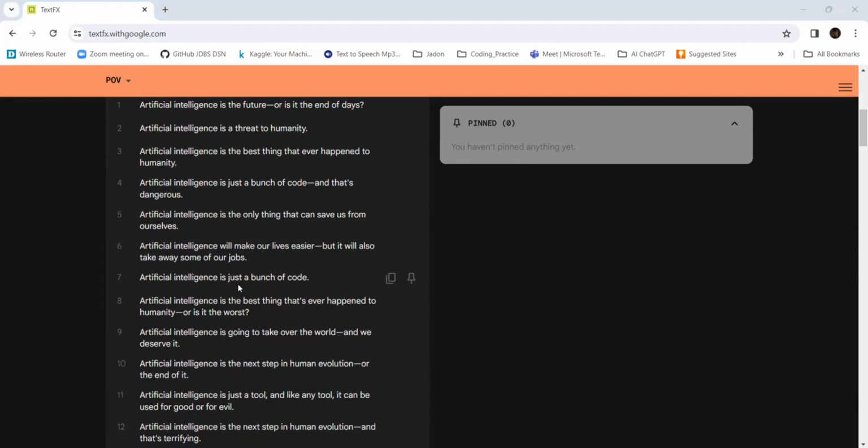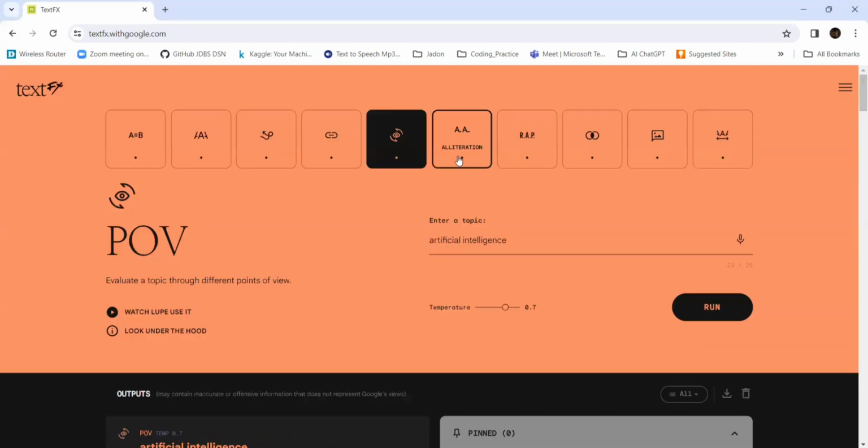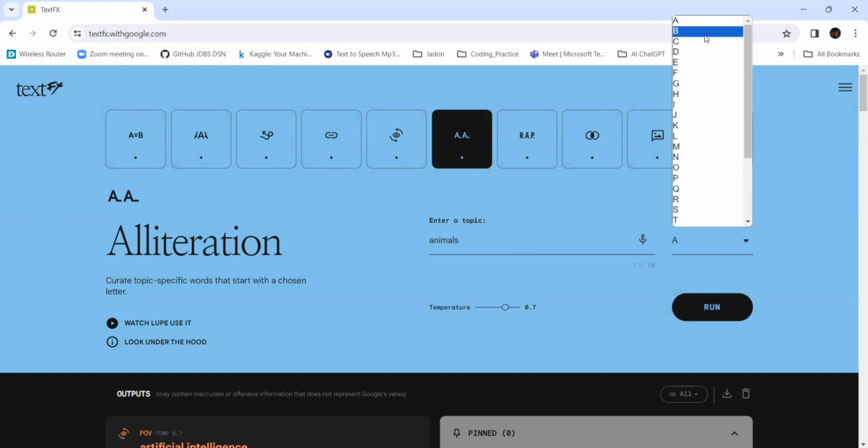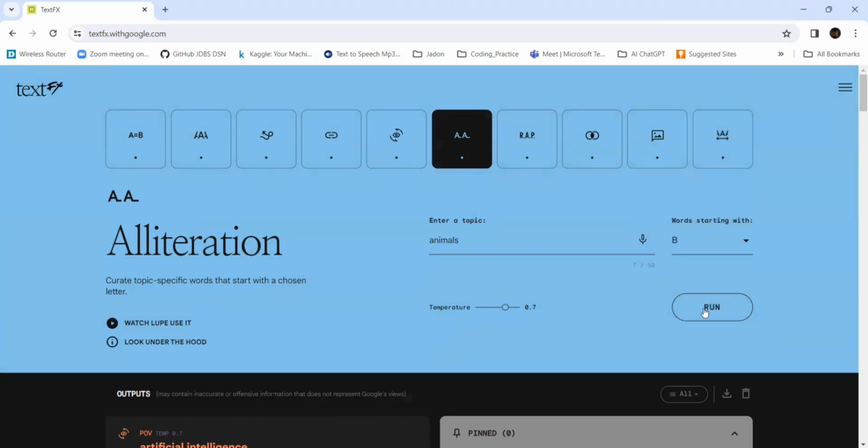Next is alliteration: create topic-specific words that start with a chosen letter. So we need to choose the letter and give a topic. I'm giving animals, starting with B. Not only animals, it's up to you.